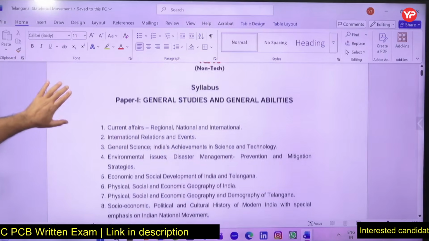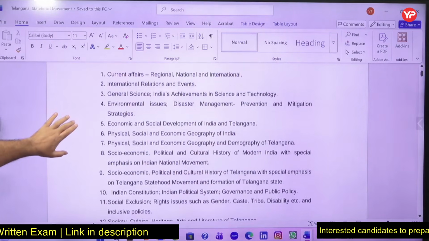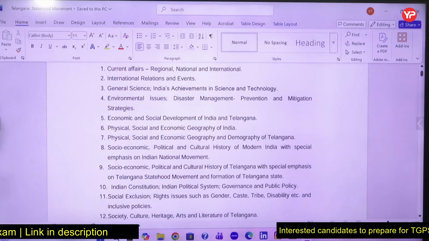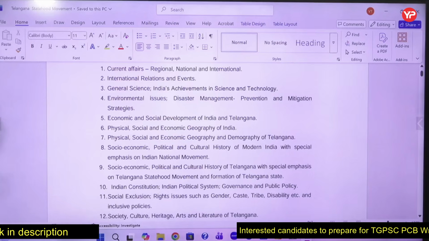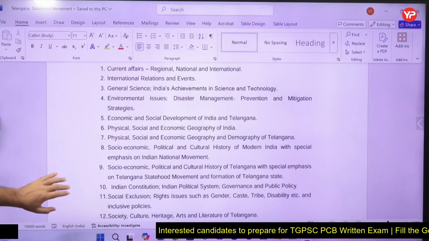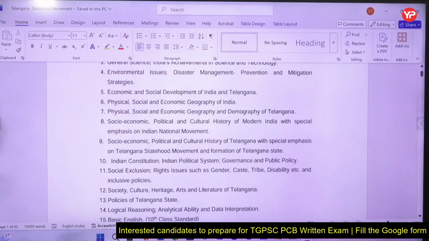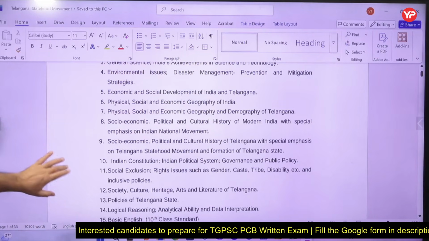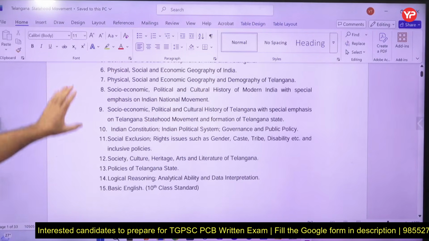So this is the non-technical component syllabus of Telangana. These are the parts: current affairs, international relations. As you can see, this is a combination of topics from Telangana state and from India. So general studies topics, economy, polity, history kind of topics also, and some topics which are related to Telangana.